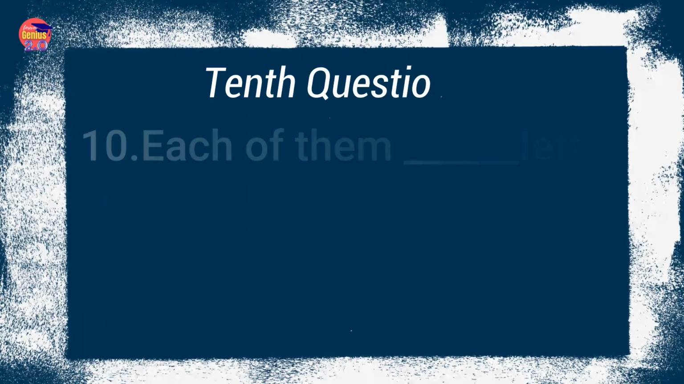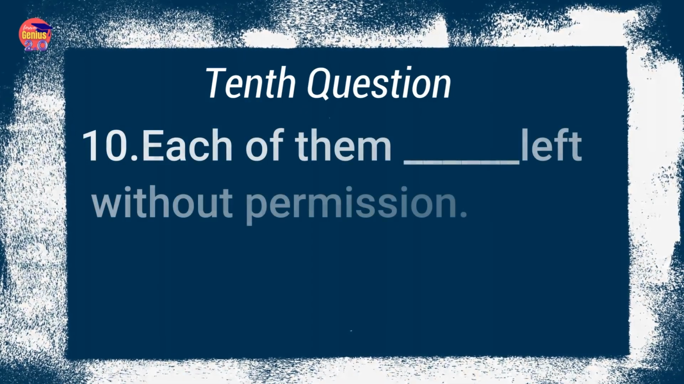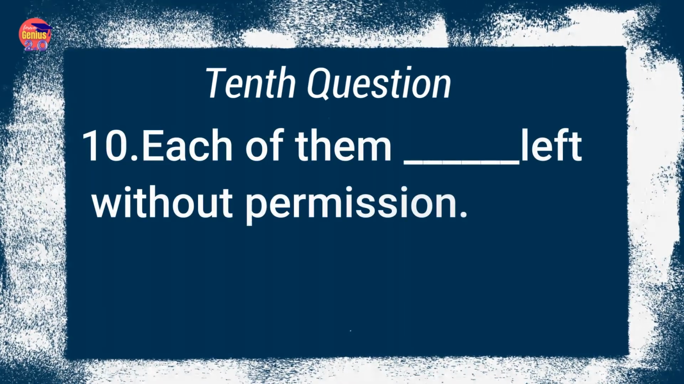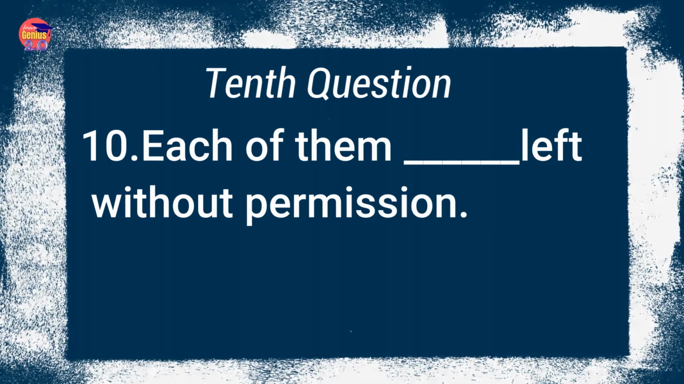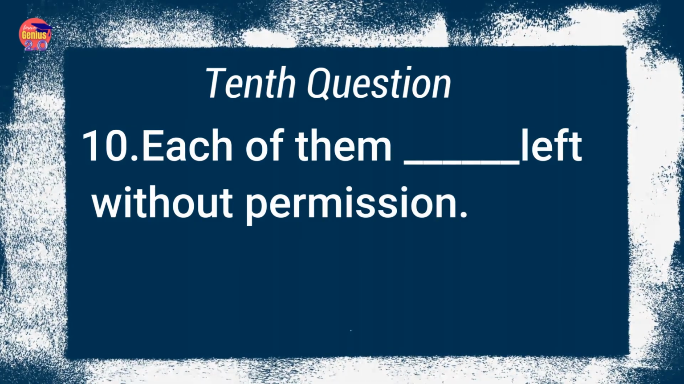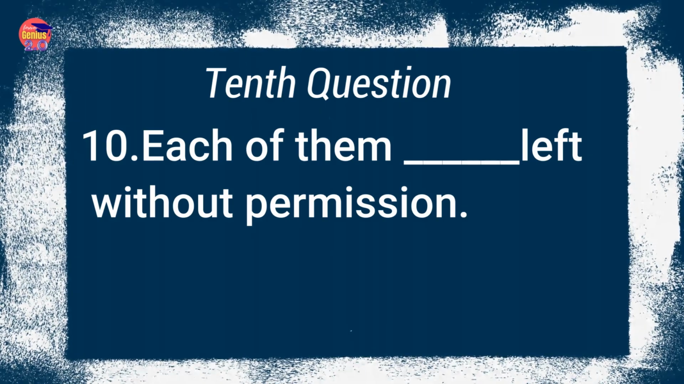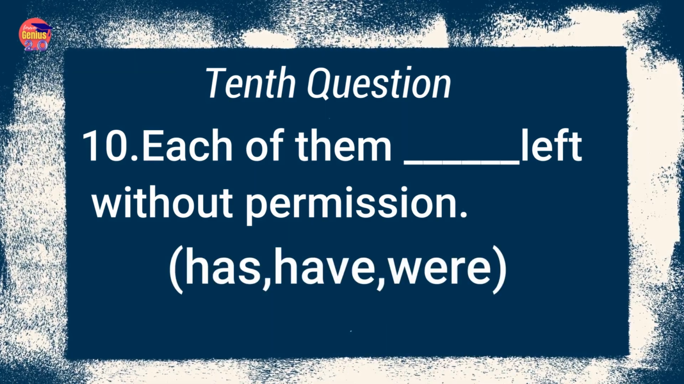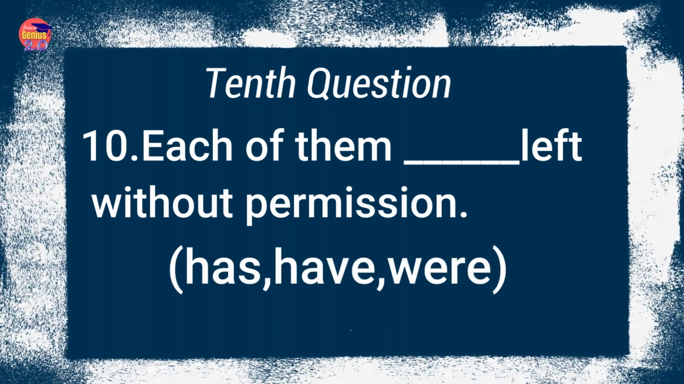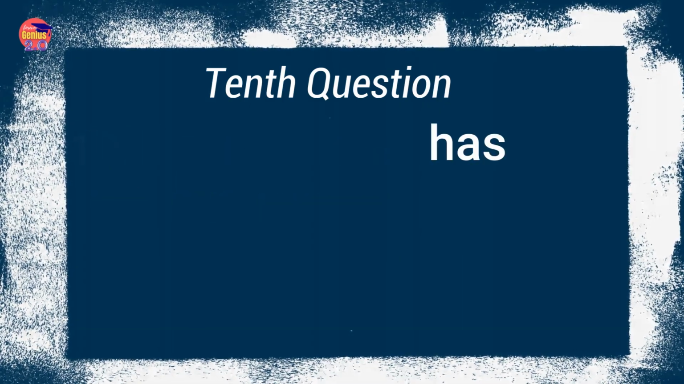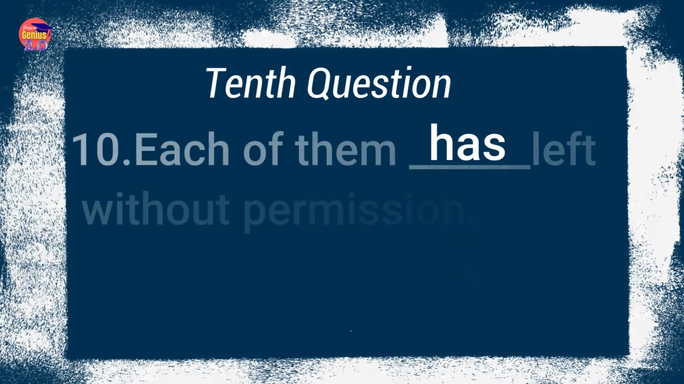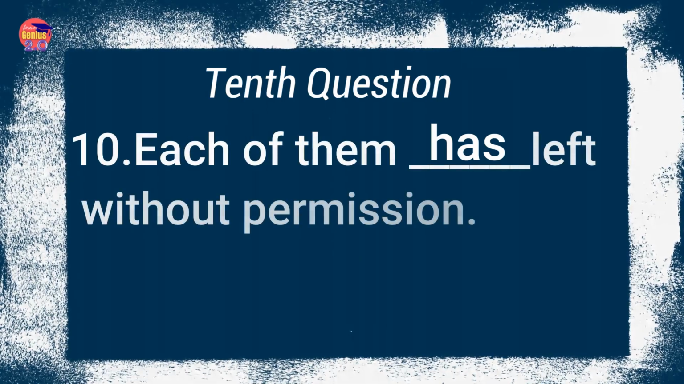Each of them dash left without permission. Each here is considered singular, though there is "them" written in this case, but we will focus on each. That's why out of the options has, have, were, we will use the option has, which is singular. So each of them has left without permission.